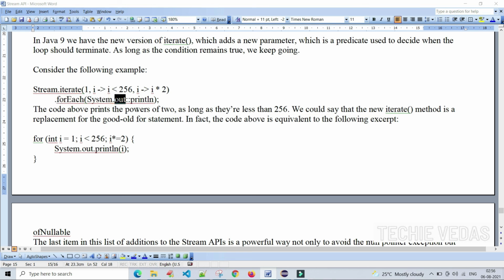The code above prints the powers of 2, i into 2, right? That's why it prints the powers of 2 as long as they are less than 256. We could say that the new iterate method is a replacement for the good old for statement. This is the traditional old for statement. In fact, the code above is equivalent to the following. See, for int i = 1; i < 256; i = i * 2, we are printing it. This is the same as this one in the newer way.